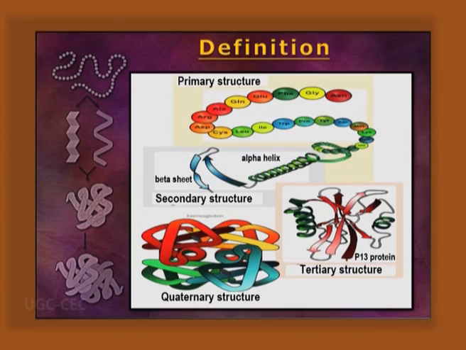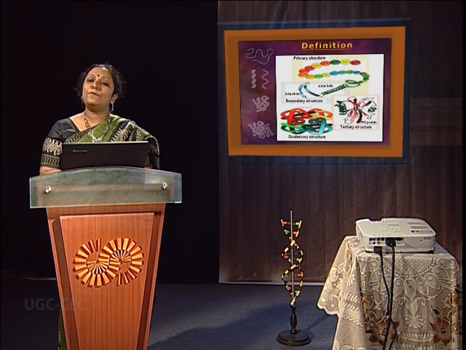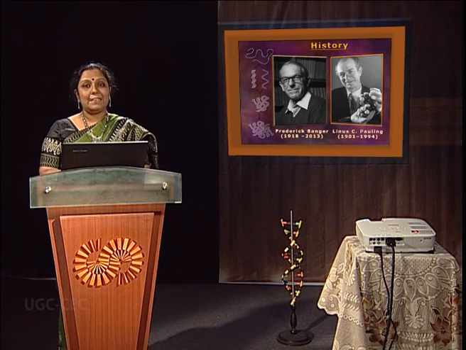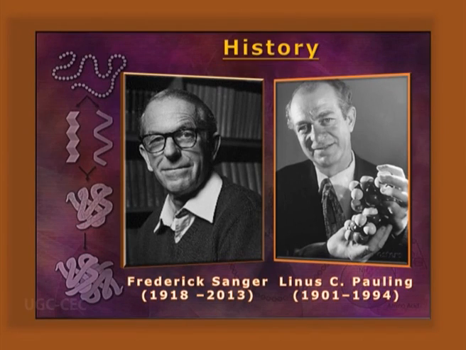So, the primary structure is the linear sequence of L amino acids. At most 40 amino acids are there and they are bound via different types of interactions. Here I will talk about the covalent interaction that is imparted by the peptide bond. In 1953, Sanger first sequenced the insulin amino acid sequence. In 1951, Linus Pauling proposed the model of alpha helix and beta sheet.